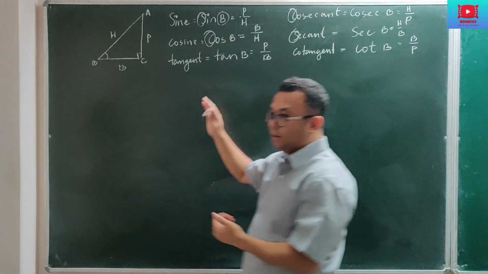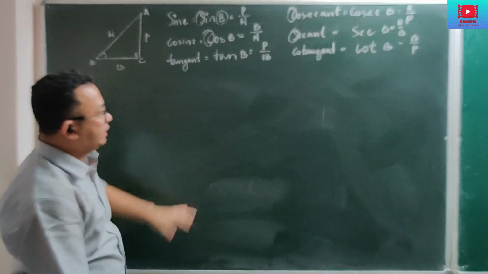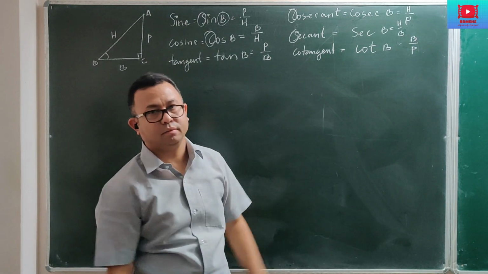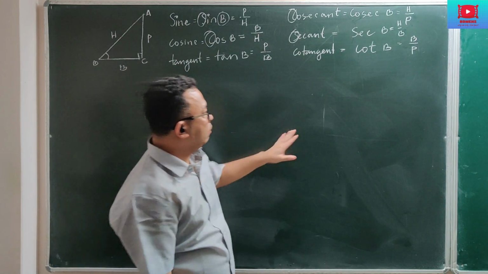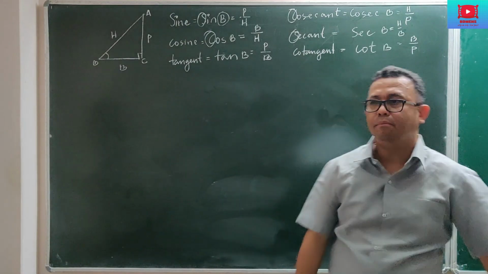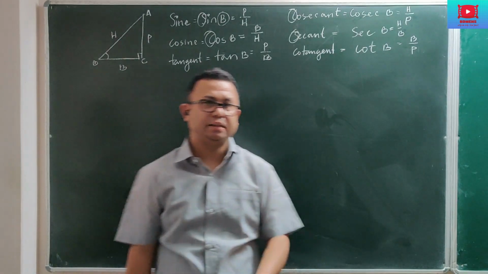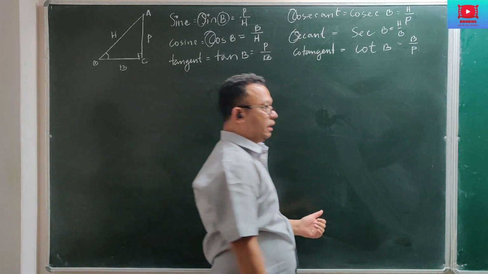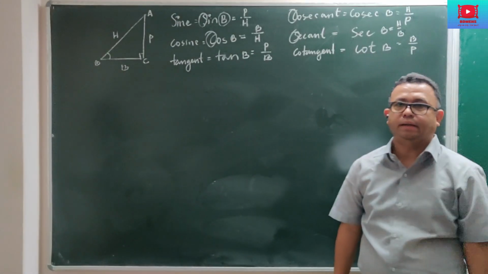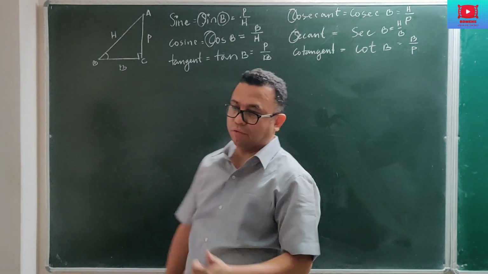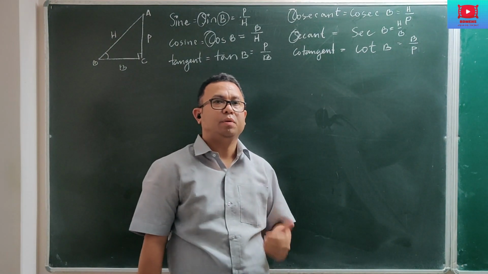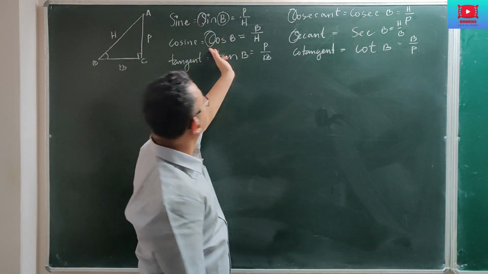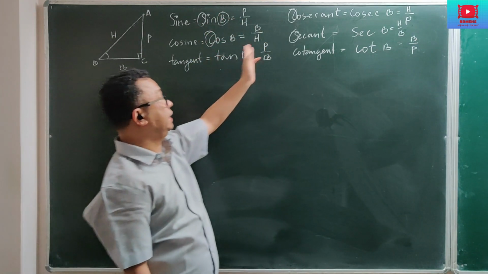Now I'll give you an easy method to remember this formula. Every year students like these sentences. Now I'll say one sentence. Don't look for any meaning in the sentence. The sentence is actually nonsense, meaningless. But if you say this at least 10 times, I think it will stay in your mind, and every time you are doing any question, this will help you solve it better. P by S is sine, cos is B by S, tan is P by B.